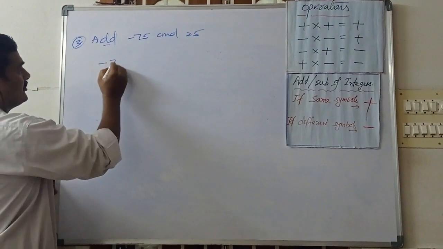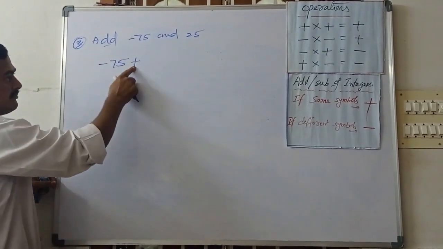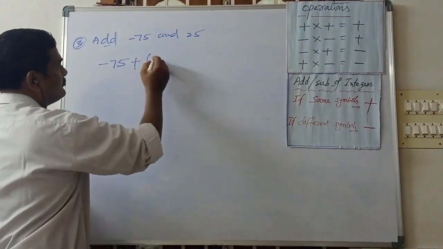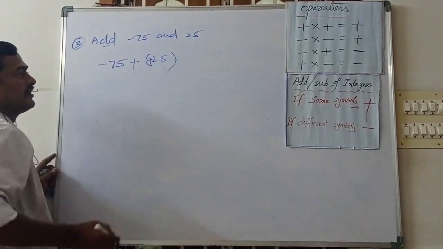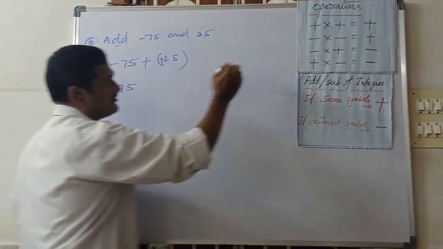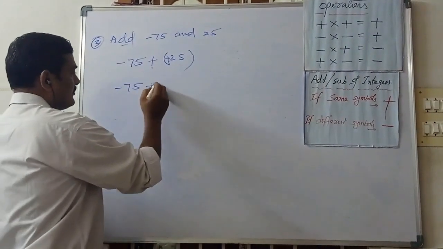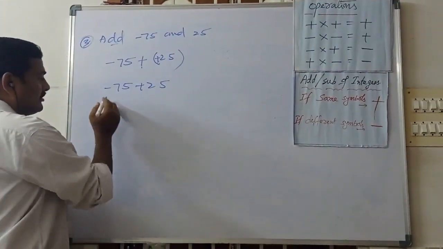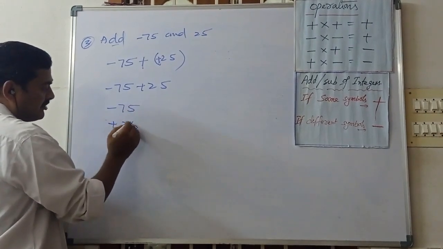Simply, how can we write it? Minus 75. What is the symbol for addition? Plus. Here 25, with no symbol, what is the meaning? Plus. Now minus 75 plus into plus, what will happen? Plus 25. Here we can write vertically 75 and 25.